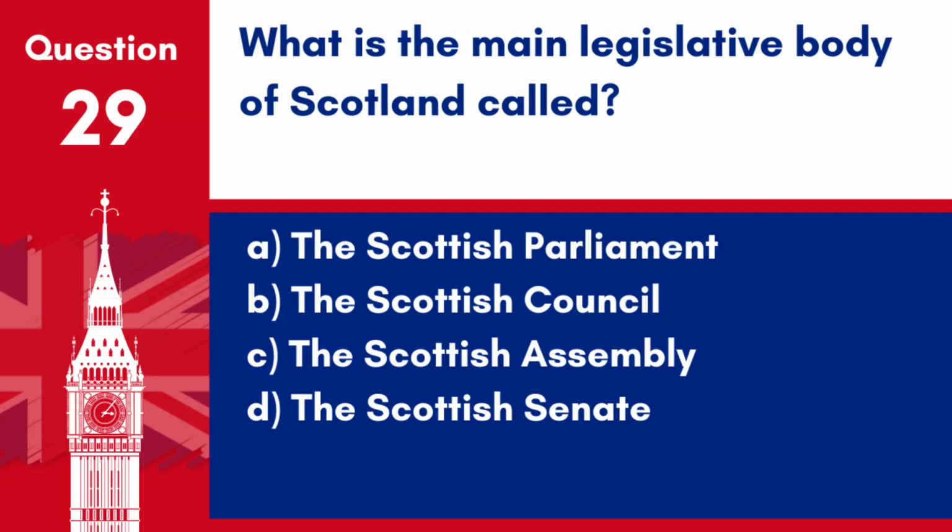Question 29. What is the main legislative body of Scotland called? A. The Scottish Parliament, B. The Scottish Council, C. The Scottish Assembly, D. The Scottish Senate. Answer: A. The Scottish Parliament. The main legislative body of Scotland is the Scottish Parliament, which has extensive powers over devolved matters.